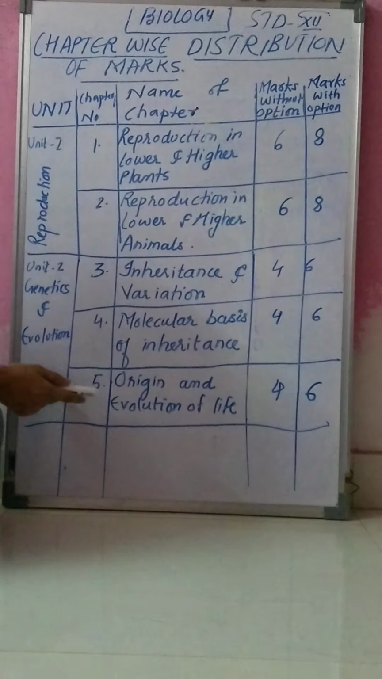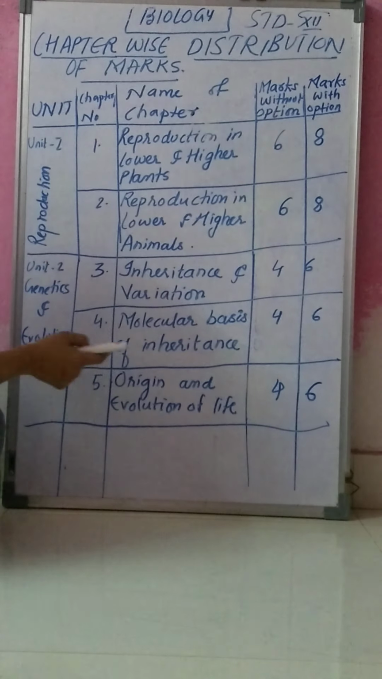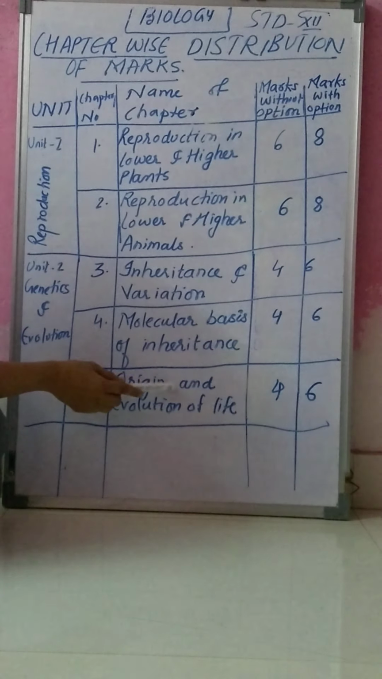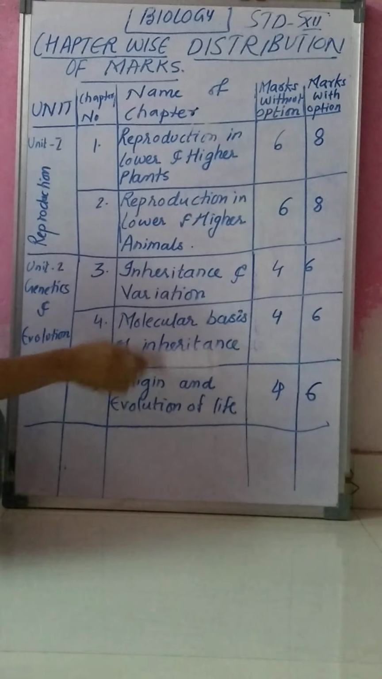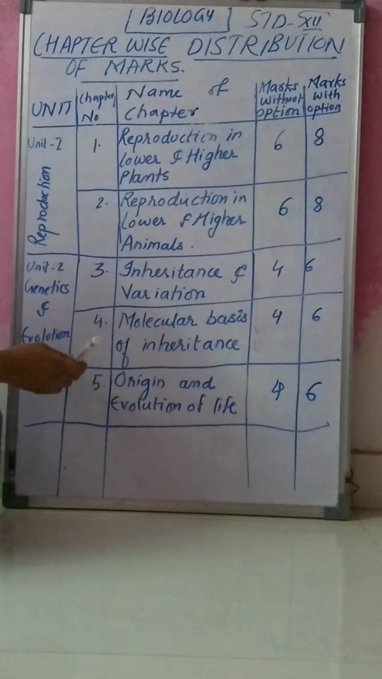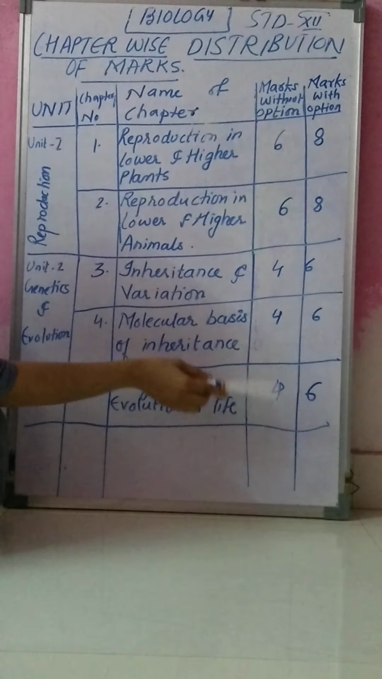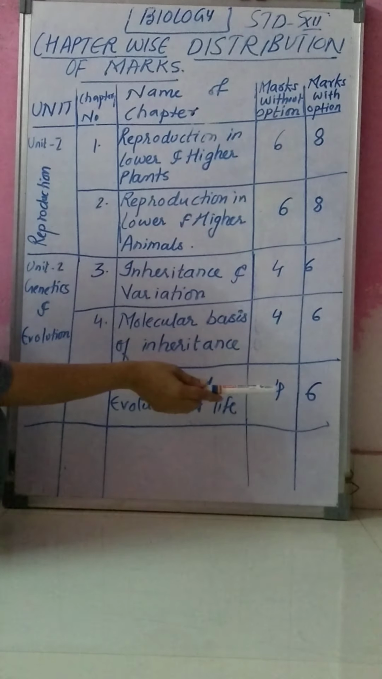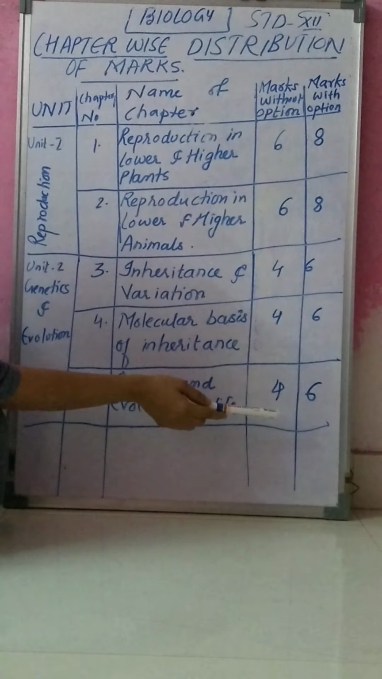The next chapter is chapter number 5, origin and evolution of life. This chapter is for 4 marks without option, and with option it is for 6 marks. Means in this unit total marks without option is 12, whereas with option it is 18 marks.